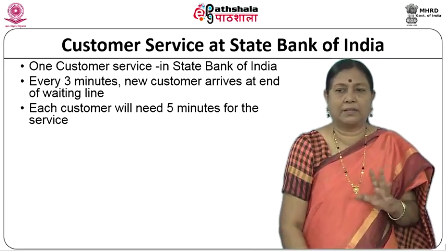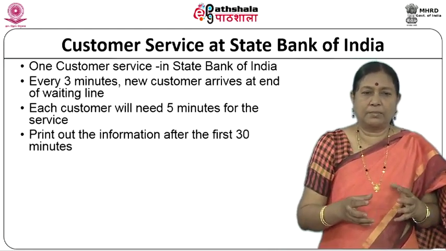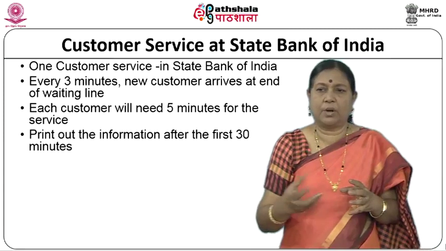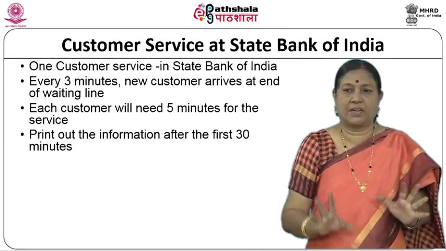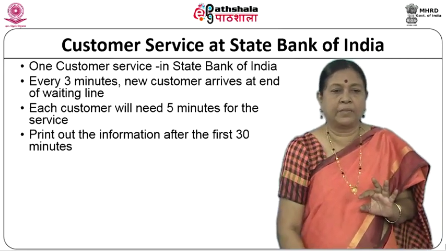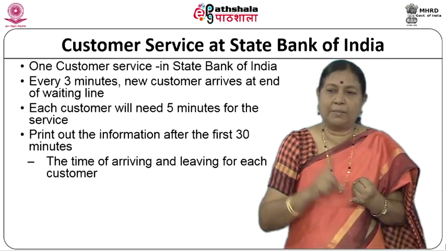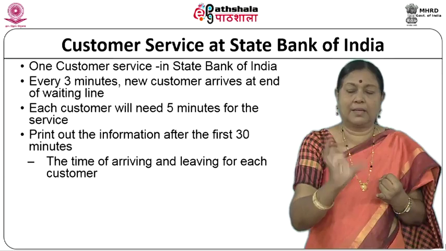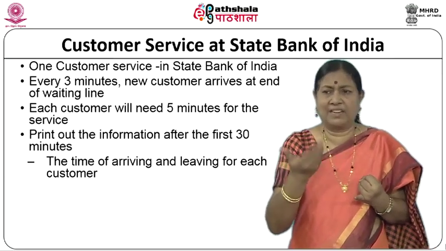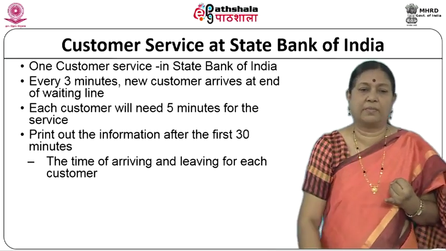So, every customer on average will take 5 minutes, and then we will assume that printing out the information, we want the state of the queue and what has happened after the first 30 minutes. This is also an assumption we are making. So, the time of arriving and leaving, we want the following information. We want the time of arriving and leaving for each customer, that is, the turnaround time for each customer in a bank. Bank management will be very interested in this information.